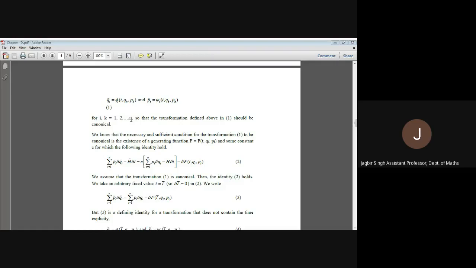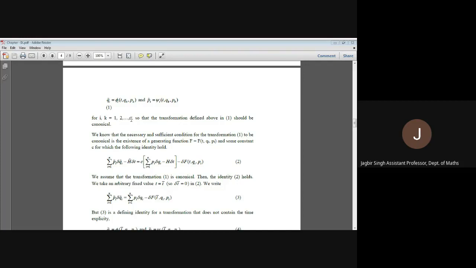And hence, replacing t with a particular value of t at some particular instance of time, we still have a canonical transformation. And then, reversely, we will assume that the transformation is canonical for every possible value of t. Then we will show that for arbitrary t it is a transformation, meaning it can be assumed to be dependent on t. So with these two things, we can assume that if the canonical transformation depends on t, then that very transformation does not depend on t, meaning it is independent of t.